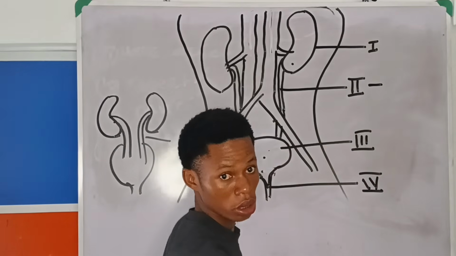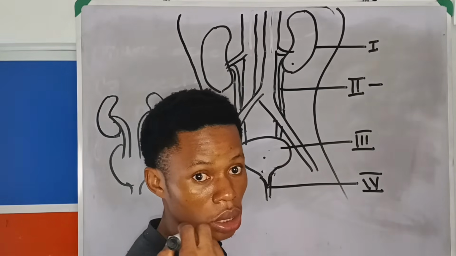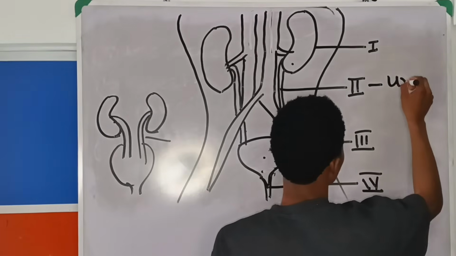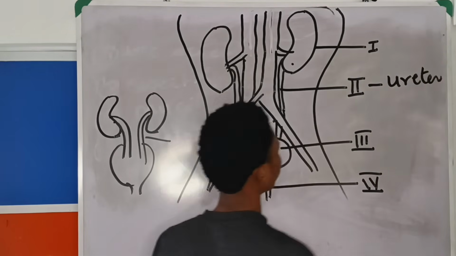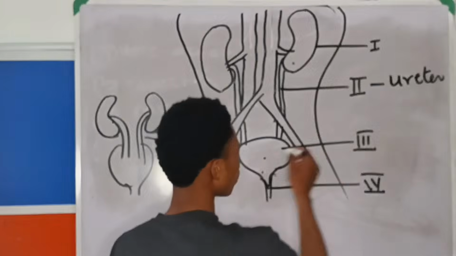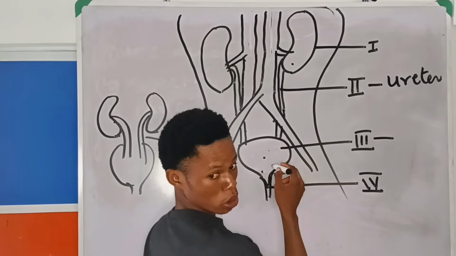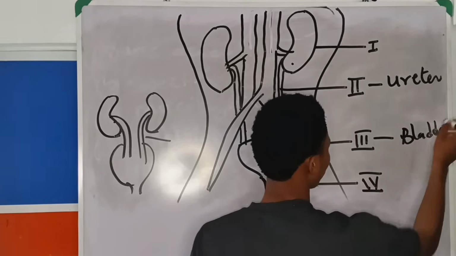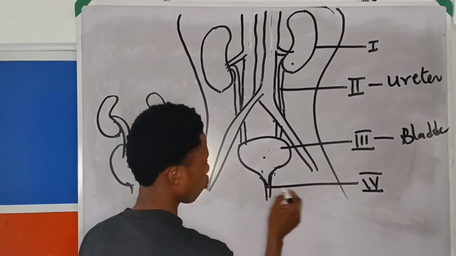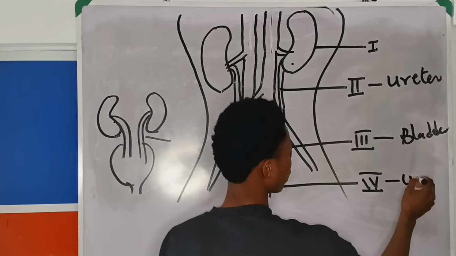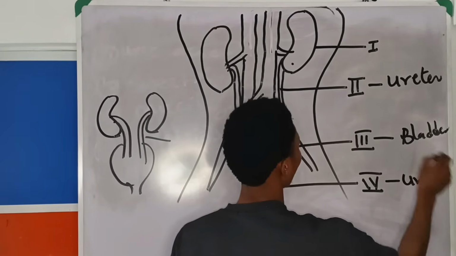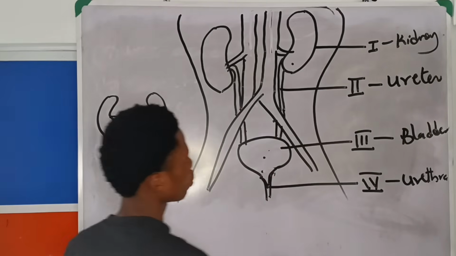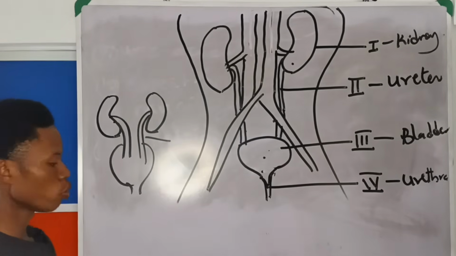Say it again. And if you said it's ureter, then you are correct. So the answer is ureter. Because you know this one here is the bladder, right? Then this one is the urethra. And this is the kidney. You see now?